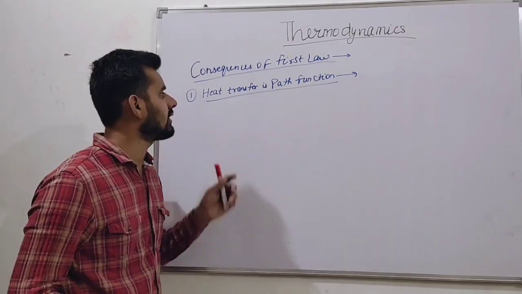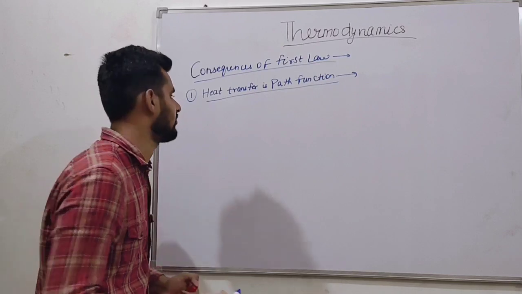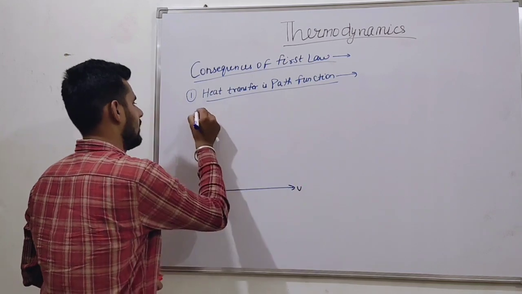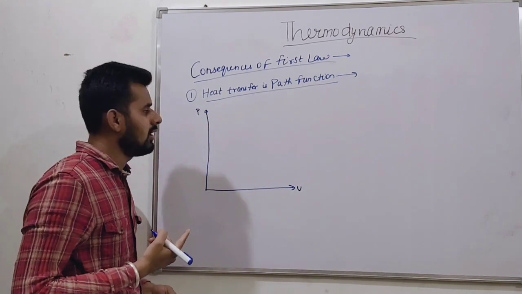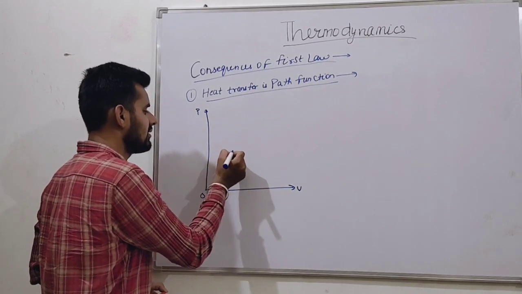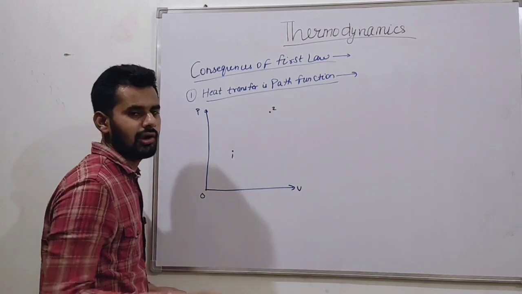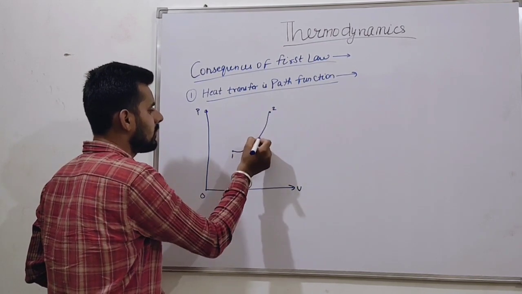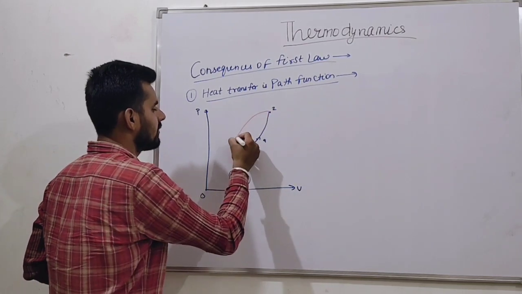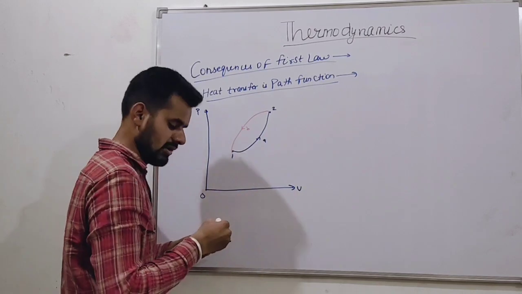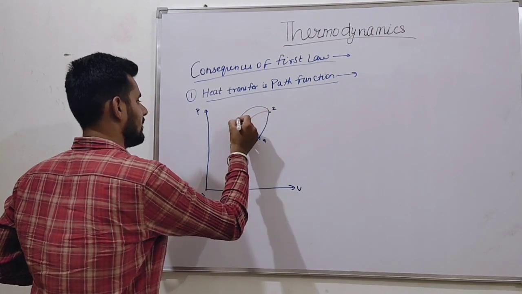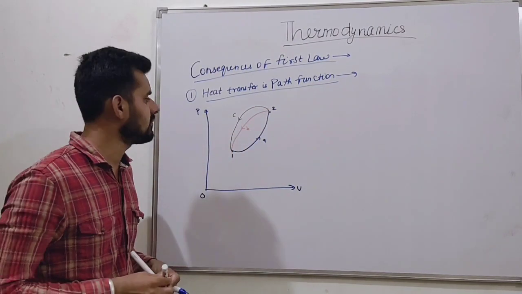Let us understand how heat transfer is a path function. Let us draw the PV diagram. This is our PV diagram, friends, and this is our origin. Let us say this is stage 1 and this is stage 2. From 1 to 2 we go through path A. From 2 to 1 we have two process paths. One is path B, and another is path C.